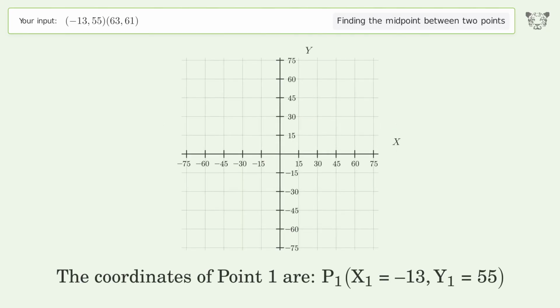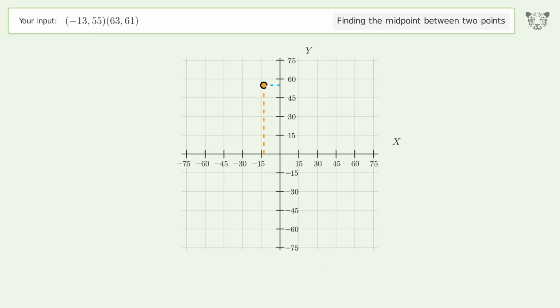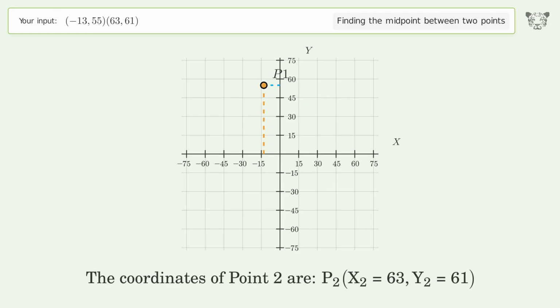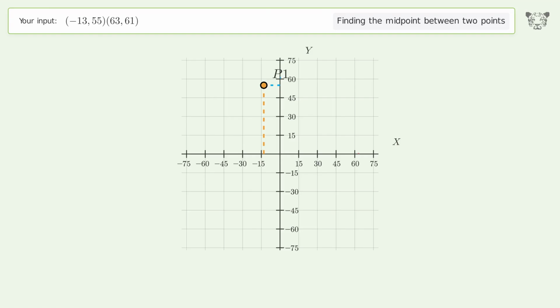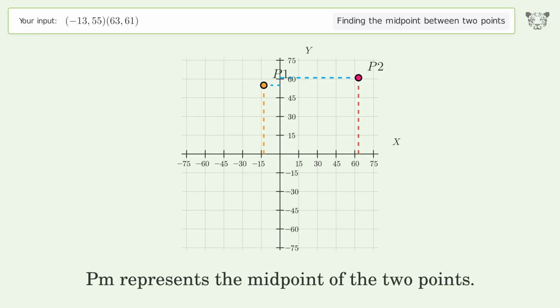The coordinates of point 1 are x1 equals -13, y1 equals 55. The coordinates of point 2 are x2 equals 63, y2 equals 61. PM represents the midpoint of the 2 points.